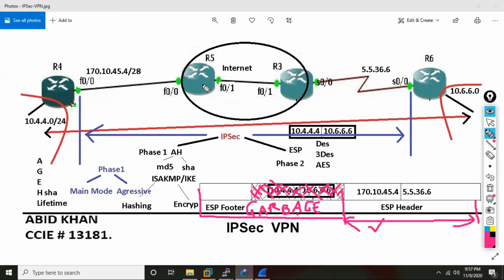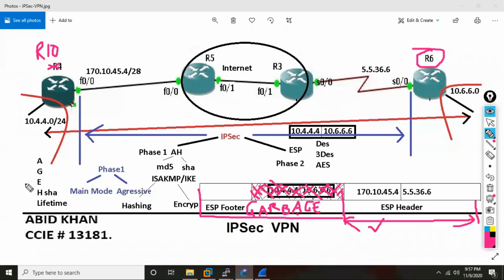This is how that technology works. So practical we'll see tomorrow. We'll do this thing: R5 and R3 we will consider as what? Internet. And instead of R4, we can do R10. One side R10, one side R6.